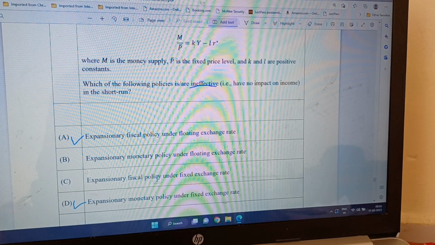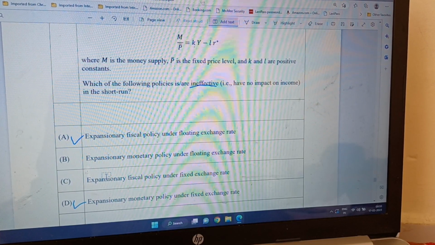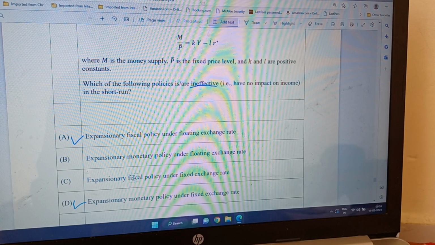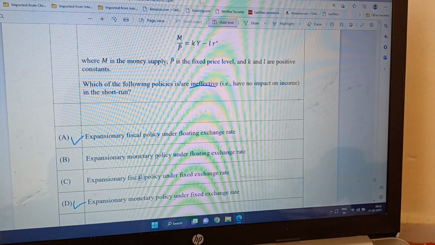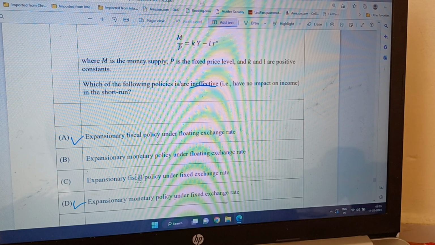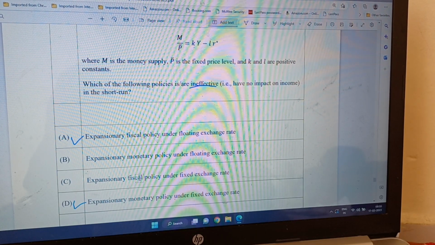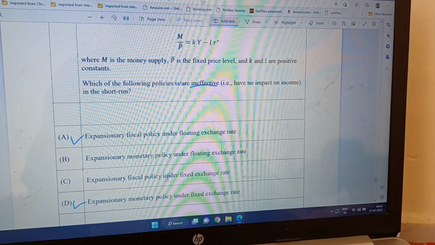And then expansionary fiscal policy under fixed exchange rate. Under fixed exchange rate, fiscal policy is highly effective, because the exchange rate is fixed. Whatever government expenditure happens, the central bank is forced to keep the fixed exchange rate, so it doesn't attract imports. Hence this fiscal expansion policy is actually expansionary.